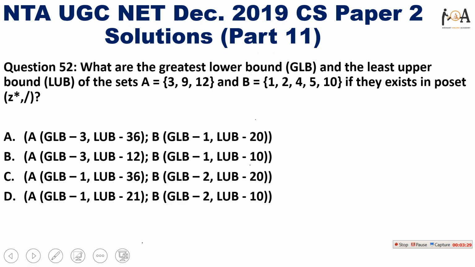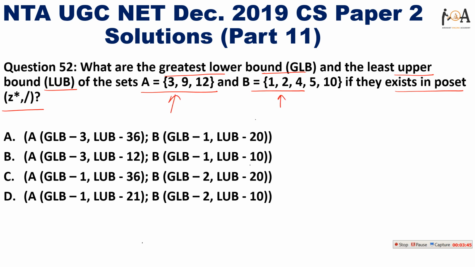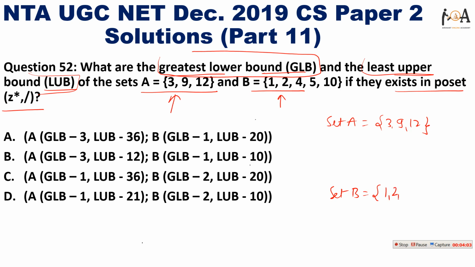Question number 52 is: what are the greatest lower bound and least upper bound of the sets A and B, if they exist, in the POSET? So basically, set A is given to us, set B is given to us, and we need to find the greatest lower bound and least upper bound for each set. So set A is 3, 9 and 12, and set B is 1, 2, 4, 5 and 10.